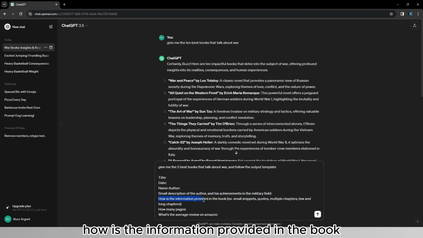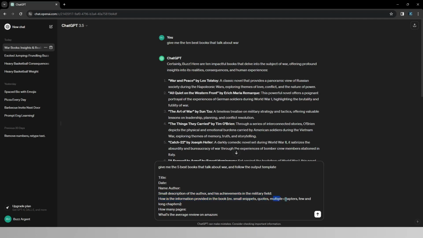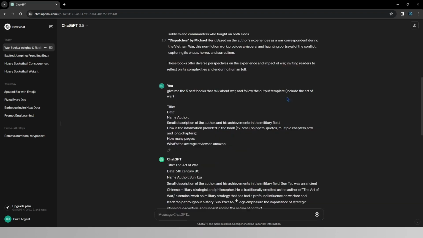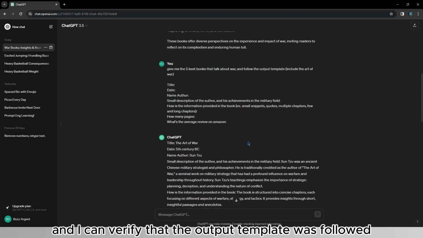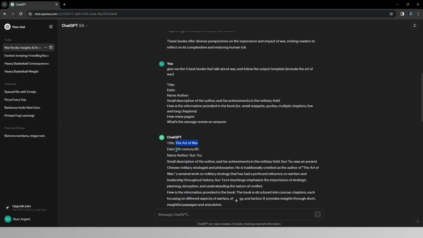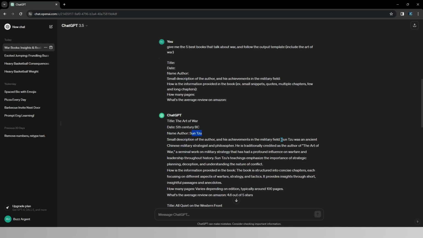How is the information provided in the book? For example, if it's small snippets, quotes, multiple chapters, few and longer chapters, how many pages is the book, and what's the average review on Amazon? I'll go ahead and hit enter. I've also added include The Art of War so that I've read it and I can verify that the output template was followed. And as you can see, we have the title, the date, the name of the author, and then his achievements are the fact that he was a Chinese military strategist and philosopher.